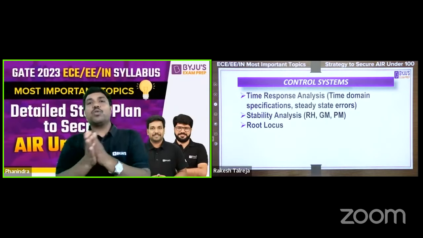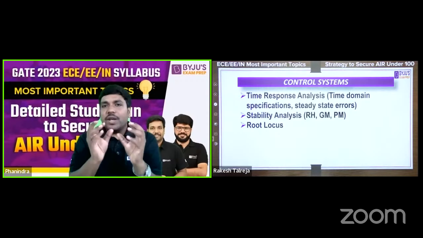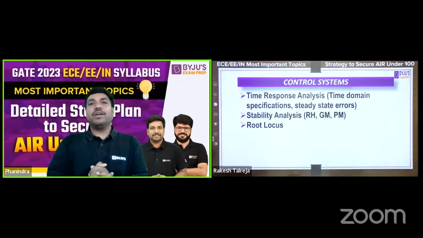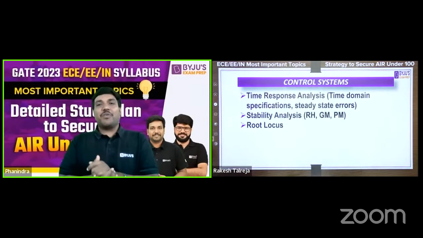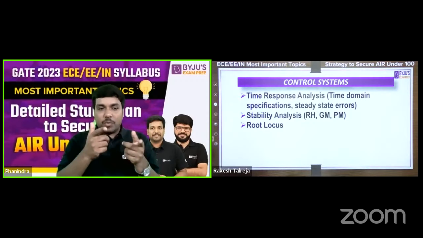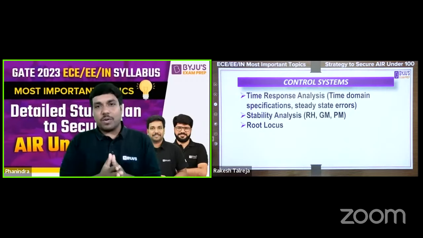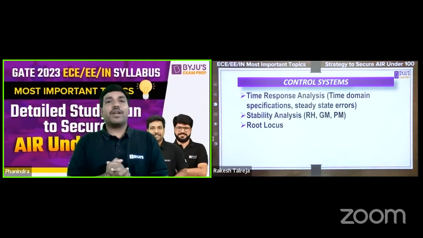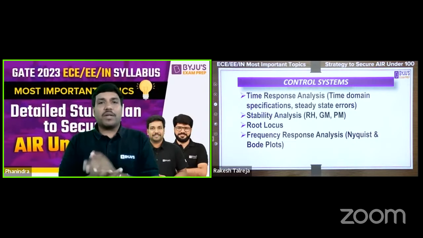Following that, you need to go through gain margin and phase margin, which is considered one of the very, very sensitive areas for the GATE examination, especially in control systems. And third, root locus. I'm very sure that most of you are very clear about this term, root locus. Of course, some of you might not know about the topic, but root locus is also considered a very, very important topic, and most of the time it will be asked for 1 or 2 marks at least.